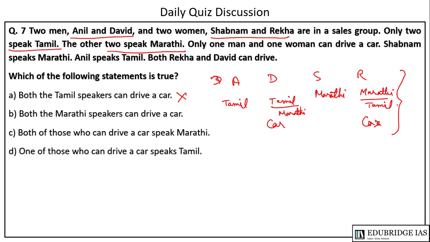Both the Marathi speakers can drive a car. No, it is also wrong. Both of those who can drive a car speak Marathi. It is also wrong. One of those who can drive a car speaks Tamil. So this can be the possibility in both these cases. So answer is D.